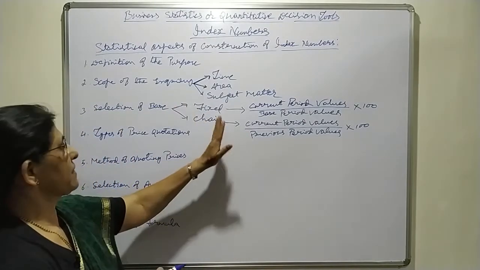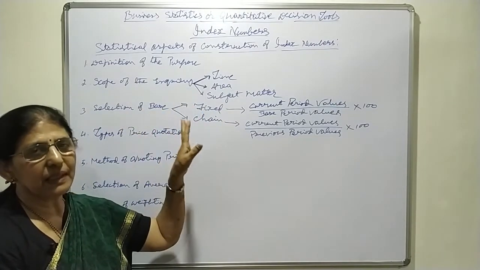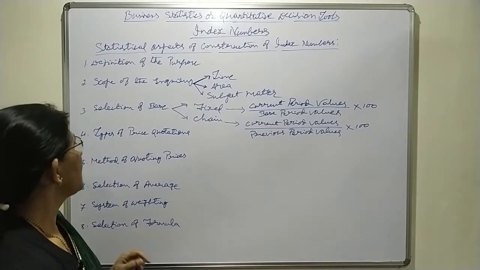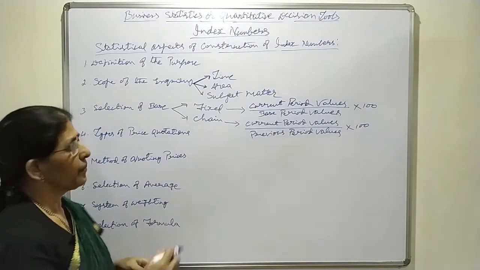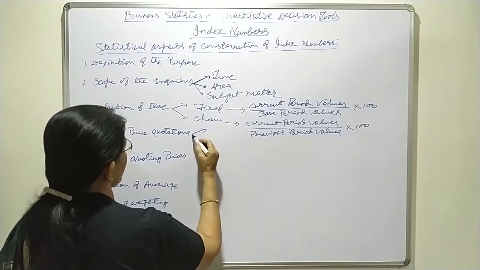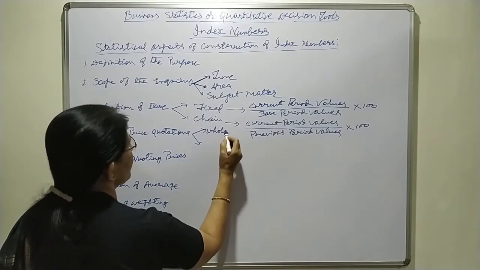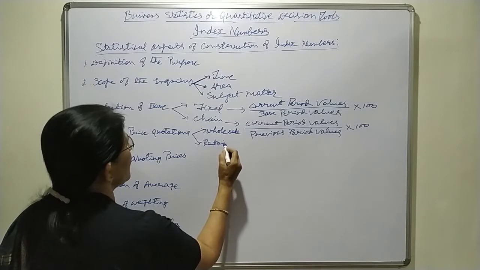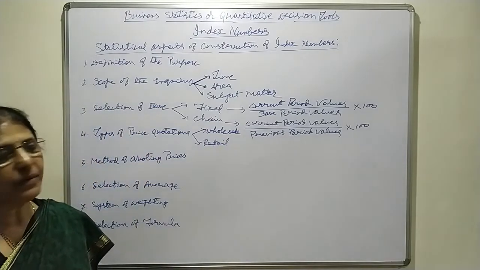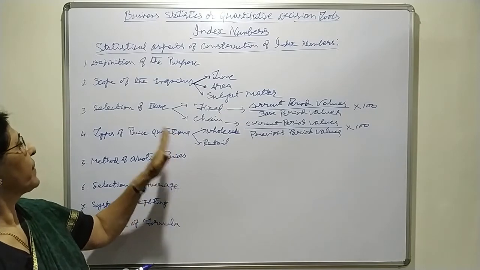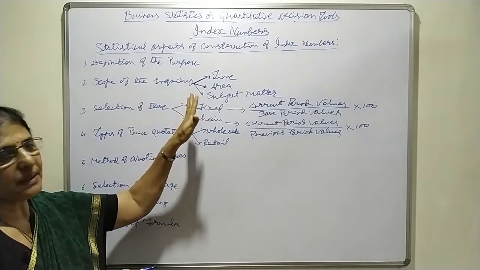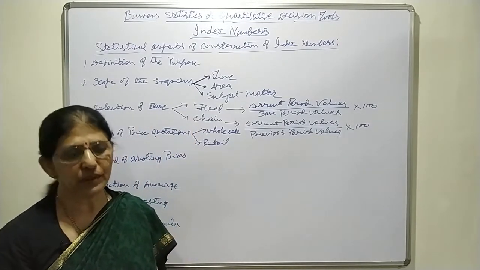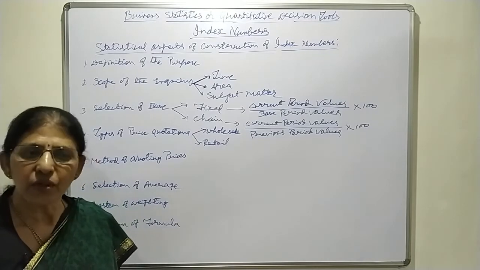That's all. Which base they are going to consider for constructing index number is to be decided in advance. Then next one is types of price quotations. Here mainly we come across two types of prices. One is wholesale price and another one is retail price. Therefore, they have to decide in advance, before starting construction of index number, which type of quotations they have to consider, whether it is wholesale price quotation or retail price quotation.